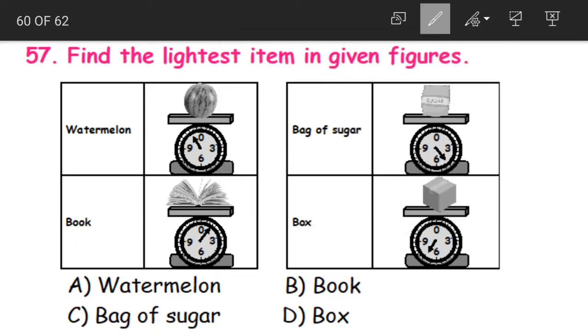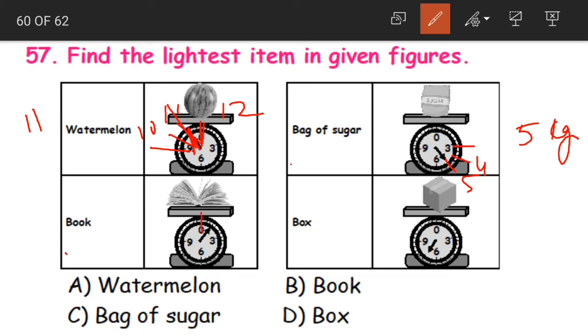See, if you want to read the weights, here the weight of watermelon is more than 9 kilos. So it is around 11 kgs here, children. This is 9, right? Then this will be 10, this is 11 and this is 12, just like we have our clock where we have 12 numbers. So here the pointer is marking at 11 kgs. Now coming to a bag of sugar, this is 3, this is 4 and this would be 5. So the weight of sugar is 5 kgs.